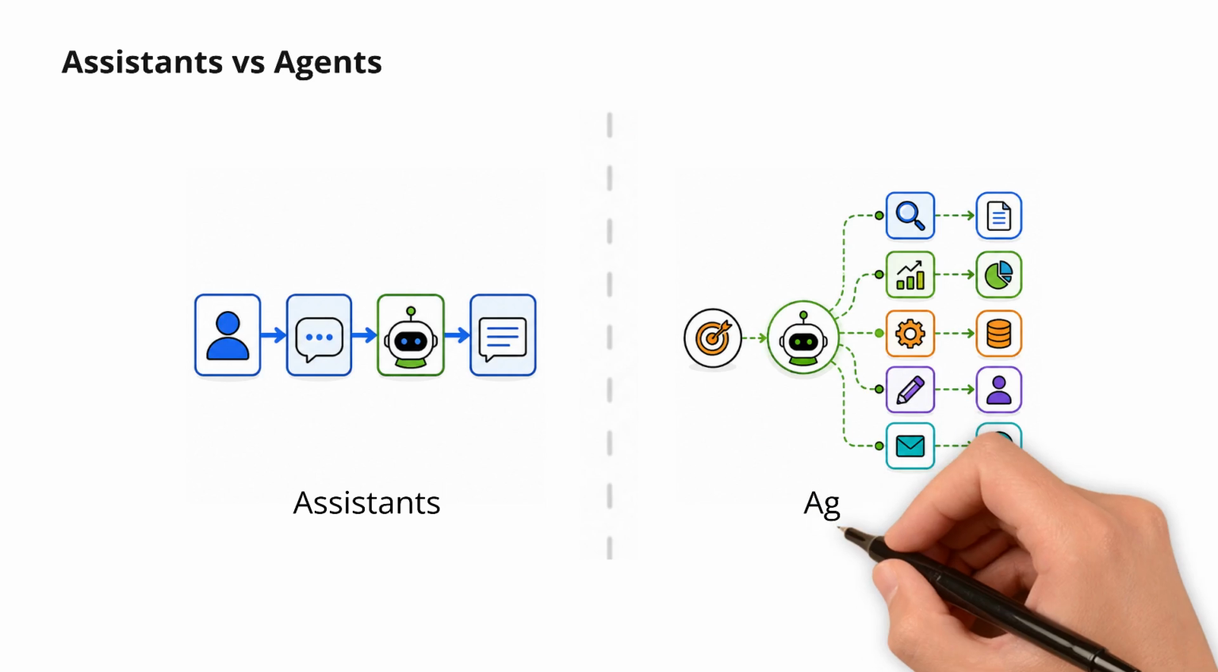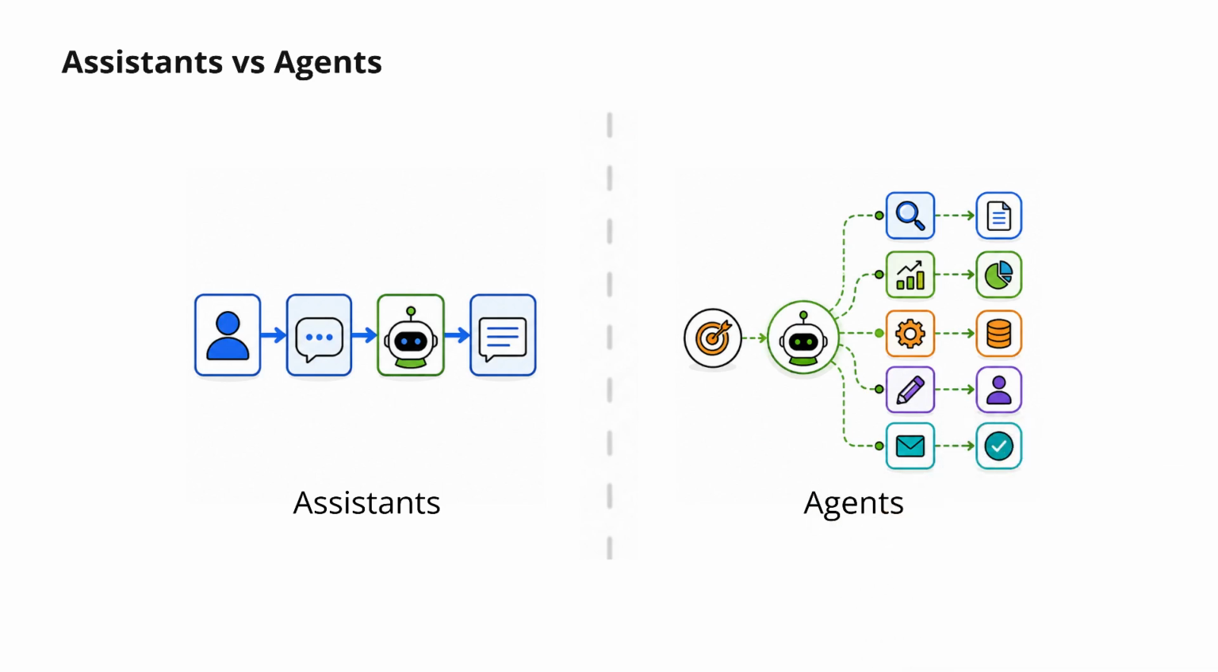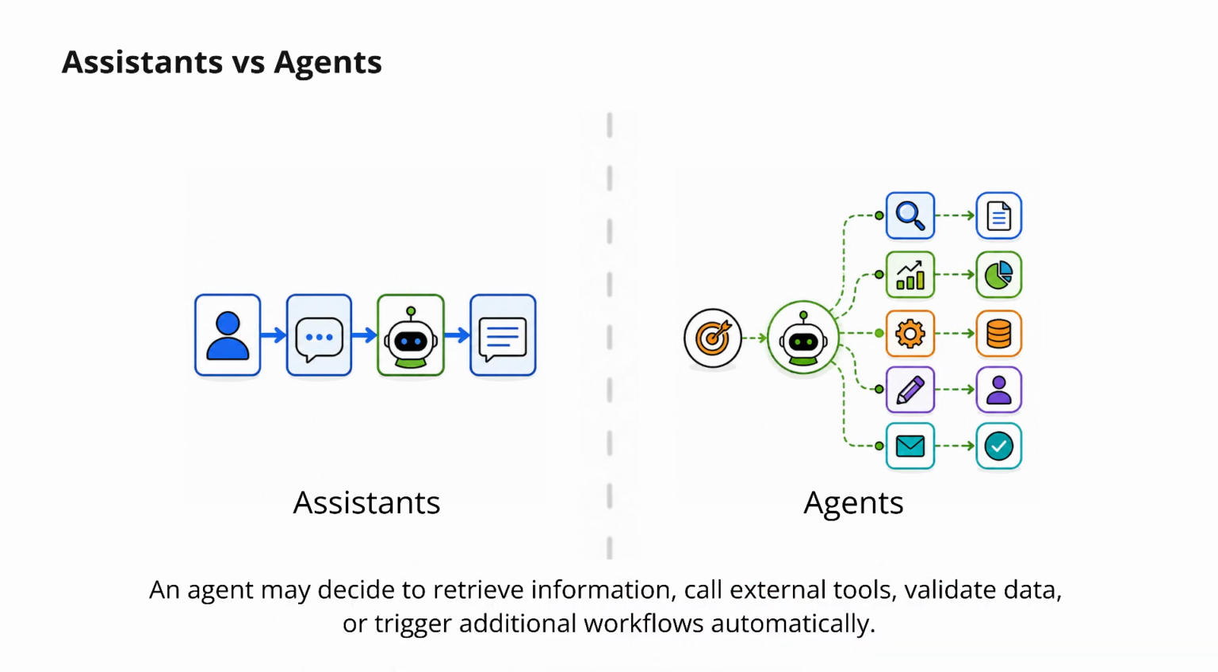Now look at the right side. Instead of a prompt, the process starts with a goal. The agent then breaks that goal into actions. Notice how the workflow branches outward into multiple paths. That branching structure is important. It represents reasoning, planning, and coordination. An agent may decide to retrieve information, call external tools, validate data, or trigger additional workflows automatically. So while assistants mainly help users complete tasks, agents can independently drive tasks toward outcomes.